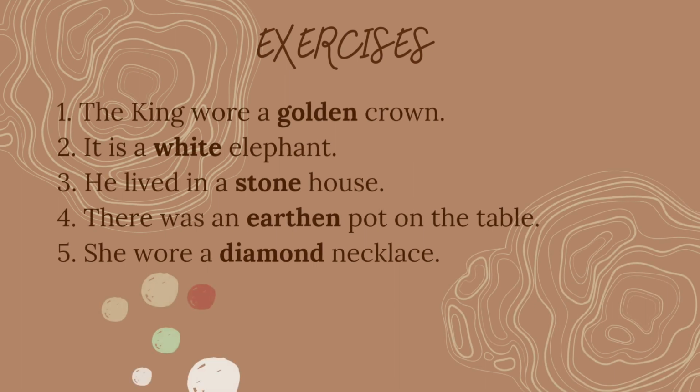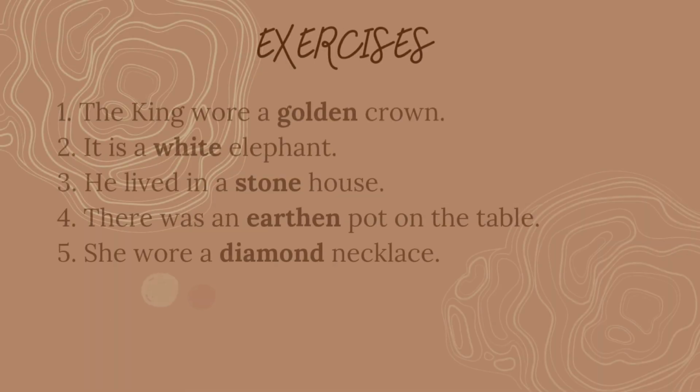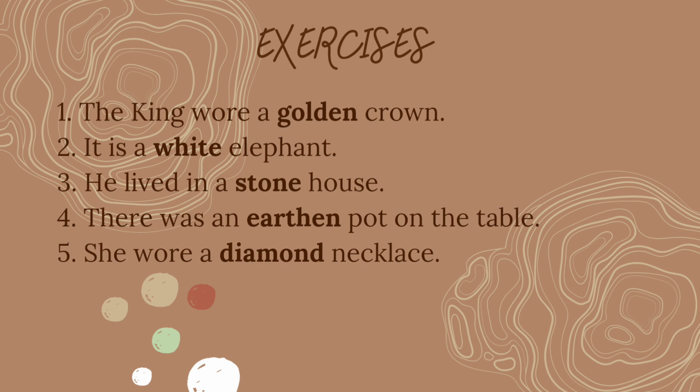Guys, let's practice together. The instruction: in each of the following sentences, replace the adjective in bold letters with an adjective phrase of the same meaning. The first question is, "The king wore a golden crown." The word golden modifies the noun crown. It therefore does the work of an adjective. It should be, "The king wore a crown made of gold."